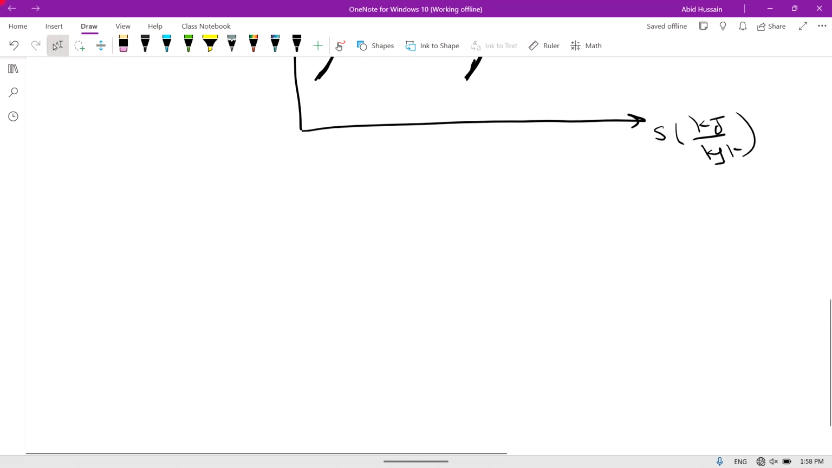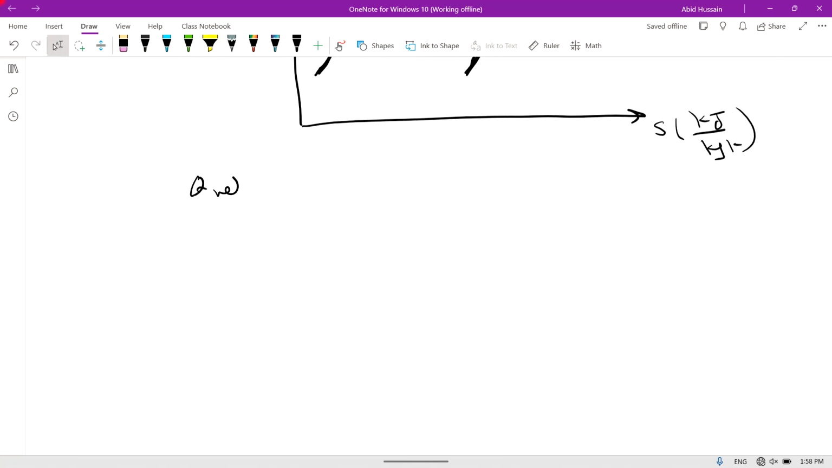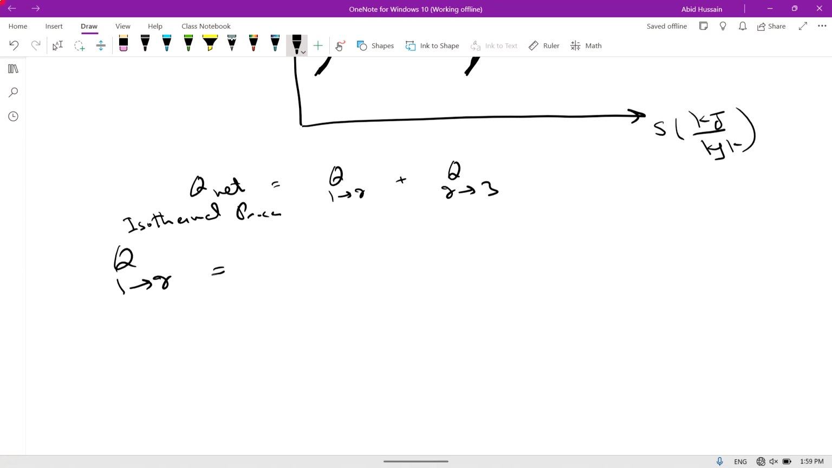Now we find the net heat supplied. So Q net is equal to Q from 1 to 2 plus Q from 2 to 3. Q1 to 2 is a constant temperature process. This is an isothermal process. And the formula for an isothermal process is R T1 natural log of V2 divided by V1.